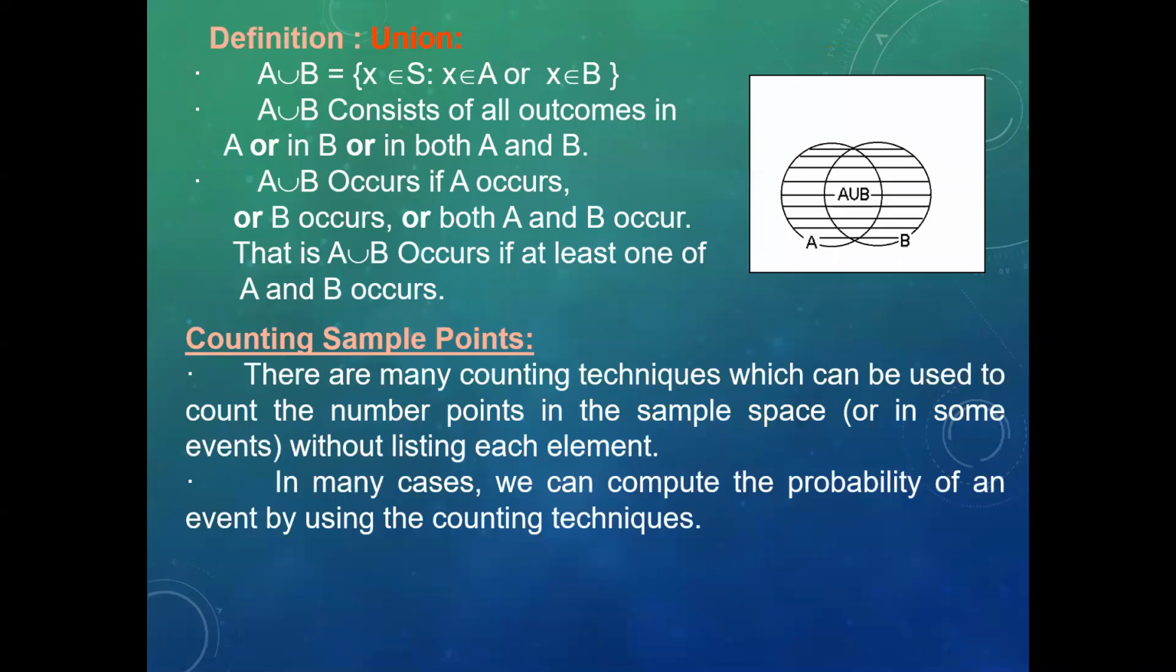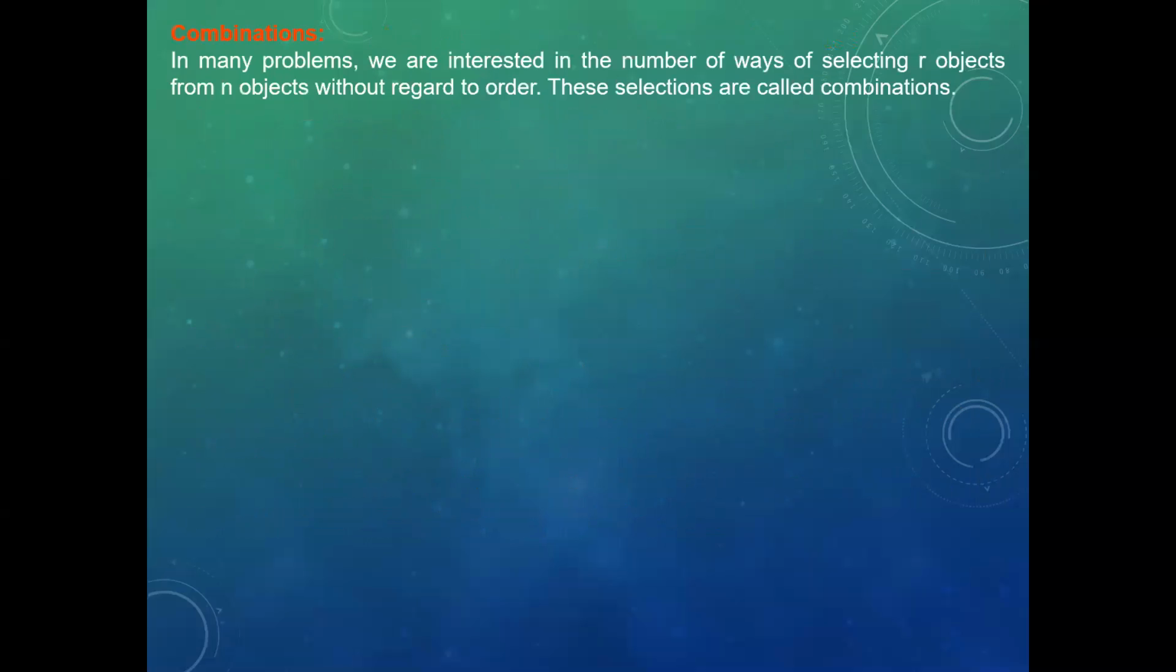Counting sample points. There are many counting techniques which can be used to count the number of points in the sample space or in some events without listing each element. In many cases, we can compute the probability of an event by using counting techniques. Combinations. In many problems, we are interested in the number of ways of selecting r objects from n objects without regard to order. These selections are called combinations.